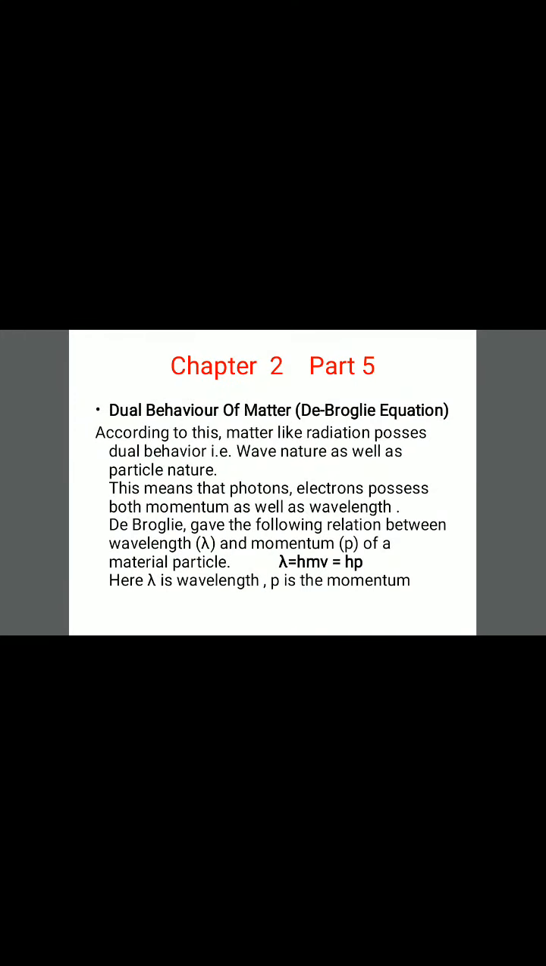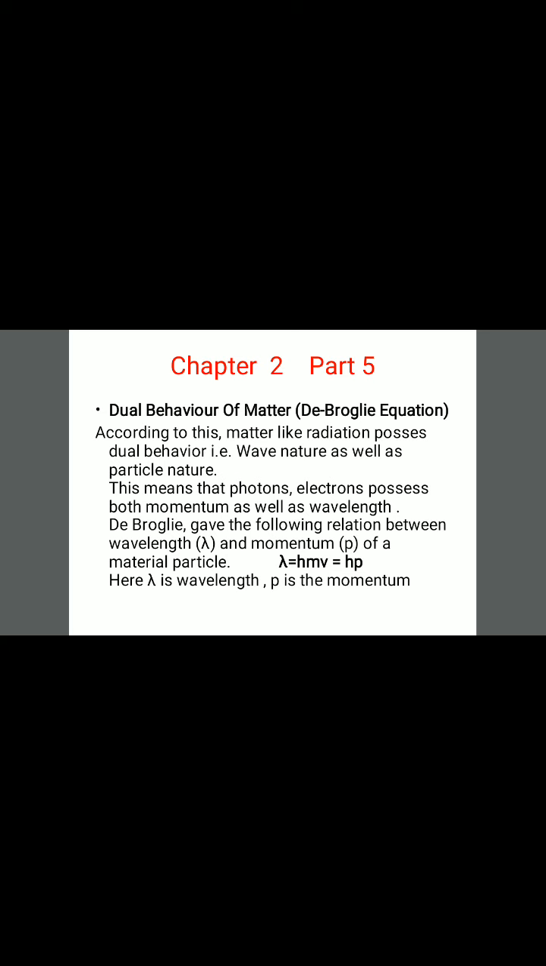Welcome students. Chapter 2 Part 5: Dual Behavior of Matter, the de Broglie Equation. According to this, matter, like radiation, possesses dual behavior, that is, wave nature as well as particle nature. This means that photons and electrons possess both momentum as well as wavelength.